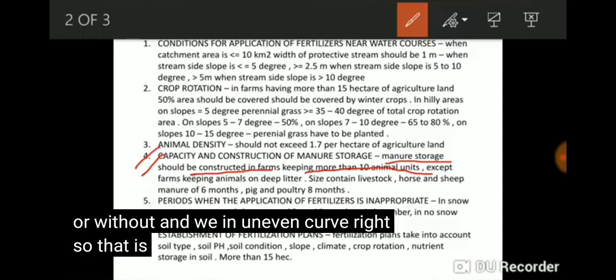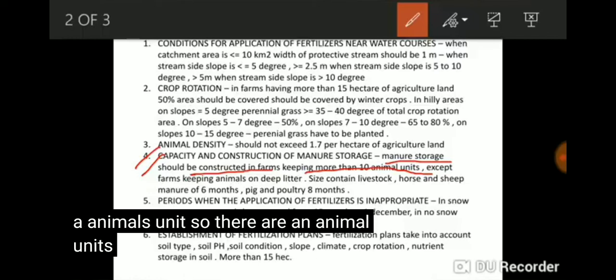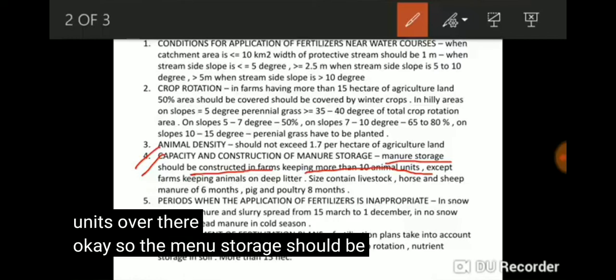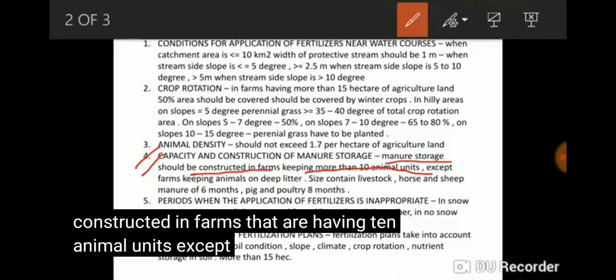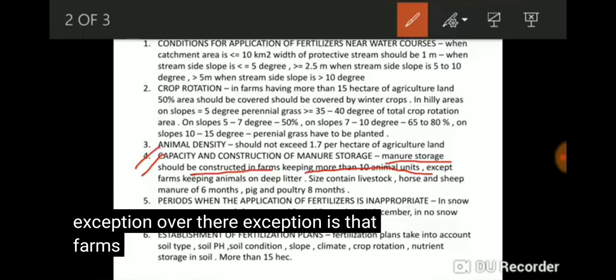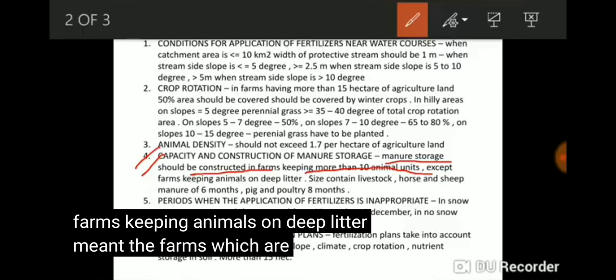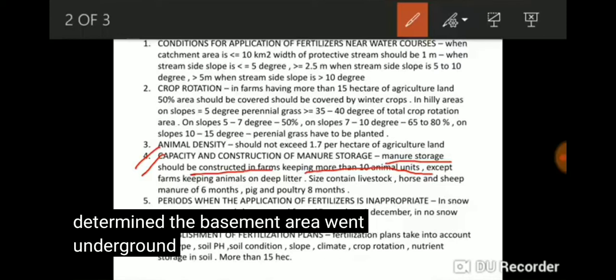So that is an animal unit. So there are 10 animal units over there. The manure storage should be constructed in farms that have more than 10 animal units. Except, what is the exception over there? The exception is farms keeping animals on deep litter, meaning the basement area, the underground.